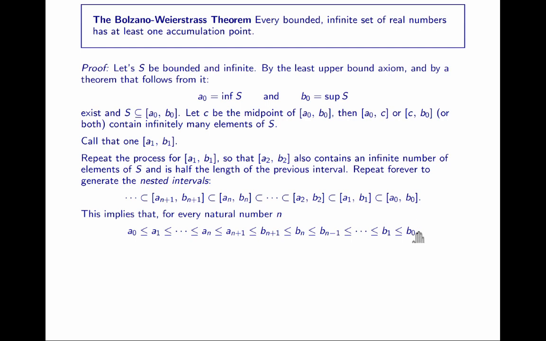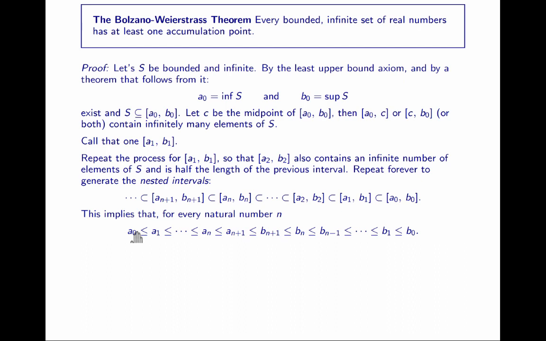So B0 is the furthest to the right. Remember, in the example we just showed, B0 was 2. Every subinterval that we looked at had a right-hand side that was less than or equal to 2. So B0 is greater than or equal to B1, which is greater than or equal to B2, and so on forever. And all the B's are greater than or equal to all the A's, because the B's are the right-hand side of an interval.